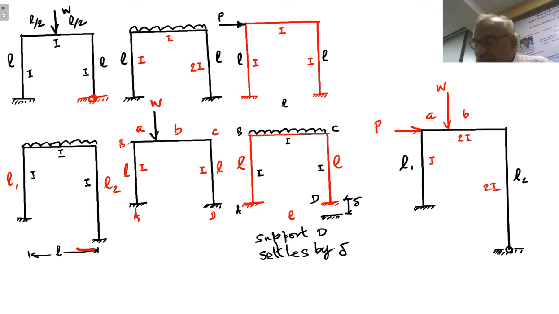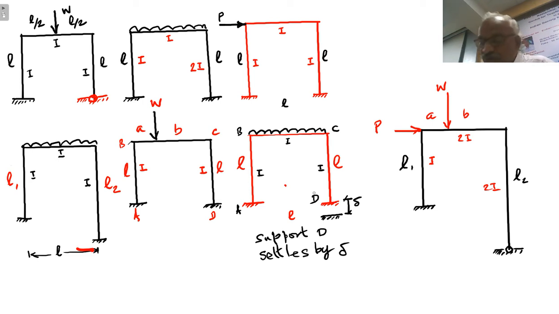Next figure, sixth figure, this frame, columns are of equal length, moment of inertia is same for both, subjected to UDL over the entire span. The structure is geometrically as well as load wise perfectly symmetrical. But the support D is assumed to settle by an amount equal to delta. So that will cause side sway.